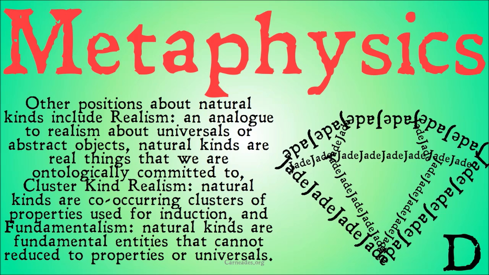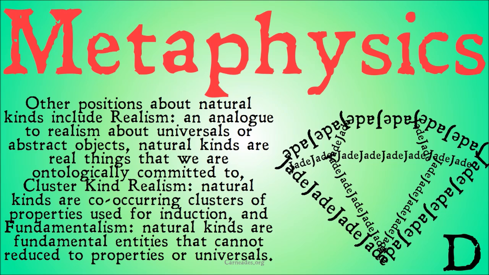Other positions about natural kinds include realism. This is the other position that I contrast with naturalism, an analog to realism about universals or abstract objects. This is just the claim that natural kinds are real things that we are ontologically committed to. Naturalism said that natural kinds are naturally occurring, but that doesn't mean they're an abstract object that we have some ontological commitment to. What realism is saying, on the other hand, is that natural kinds are something that we are committed to existing, that a kind is a type of thing that exists, not just the members of that kind, but it as a kind exists.